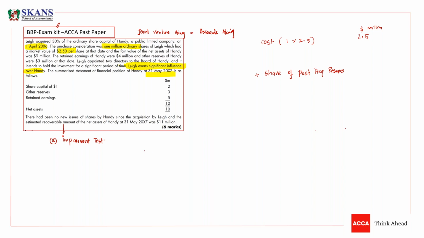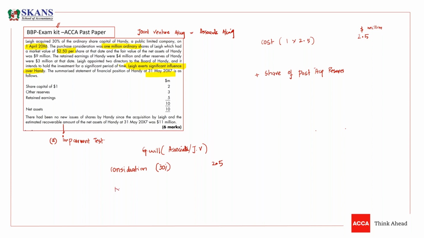So we need to calculate goodwill of associate. You have to calculate it all the time in SPR whenever there is an associate or joint venture. What is the consideration that you are paying for 30% of this company? We are paying consideration for 30% of business, and the consideration means our cost is 2.5 million.